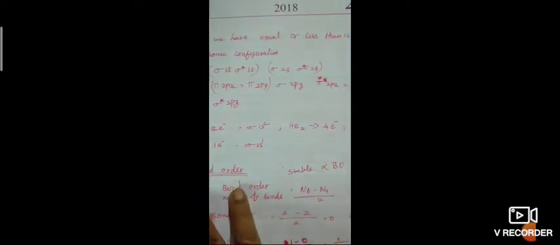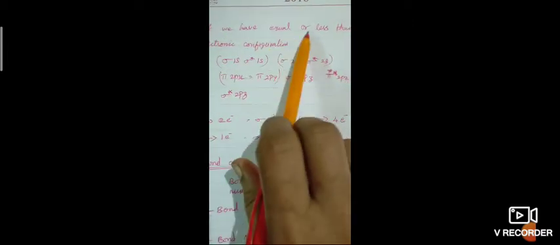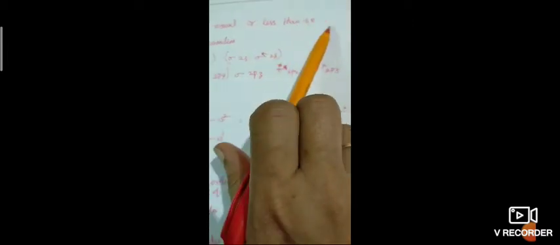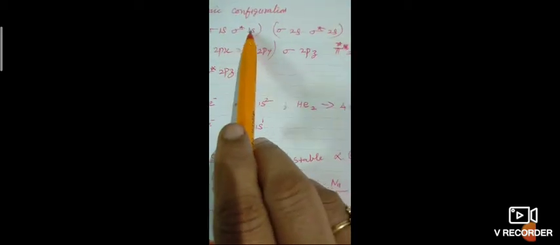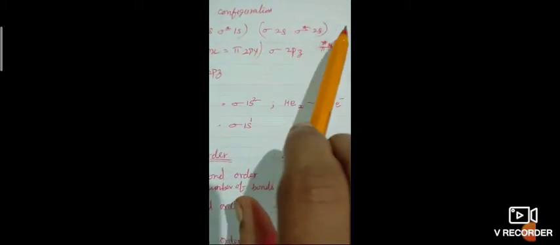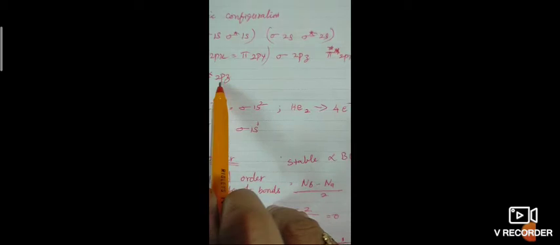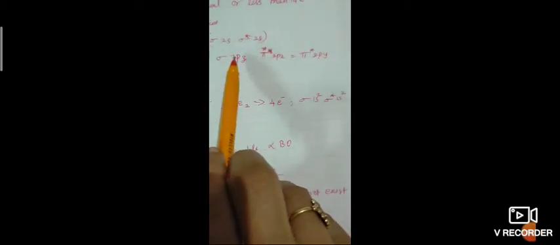So if you have 14 electrons or less than 14 electrons, how do we write the electronic configuration for molecular orbitals? For that, an order is there, and you should learn this order by heart. First sigma 1s, sigma star 1s, sigma 2s, sigma star 2s. Next, pi 2px and pi 2py, which have equal energy.